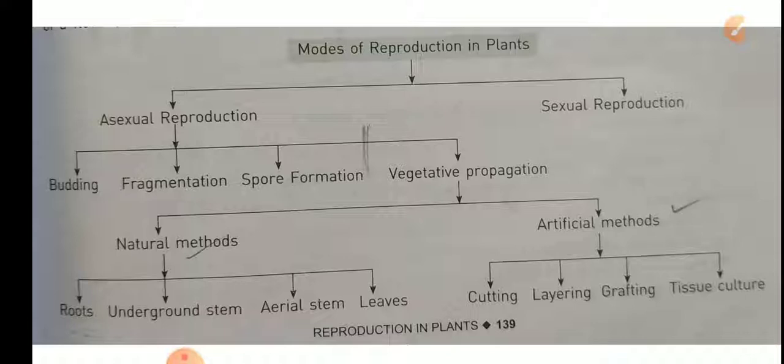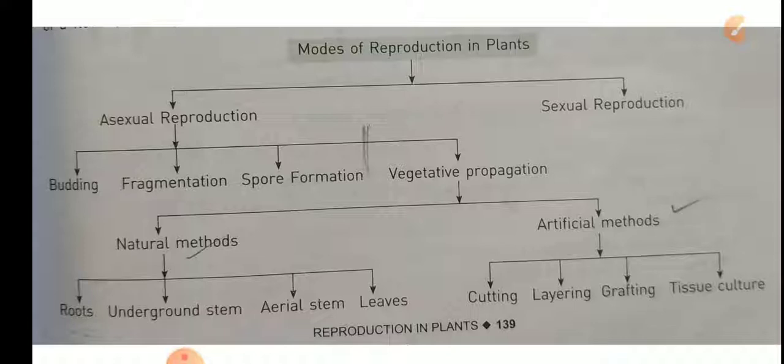There are two types of reproduction: first, asexual reproduction, and second, sexual reproduction. Learn these terms and their spellings also. If you understand this flow chart nicely, then the full chapter is easy to understand.